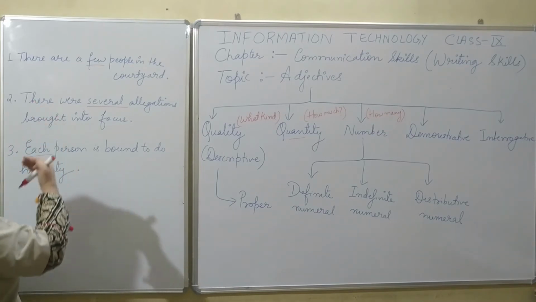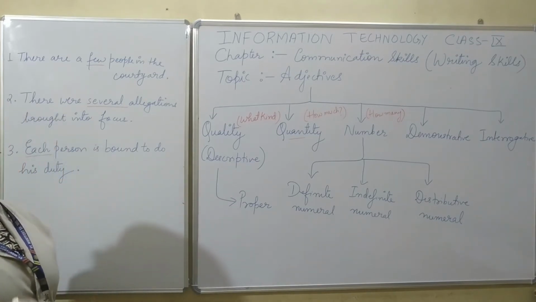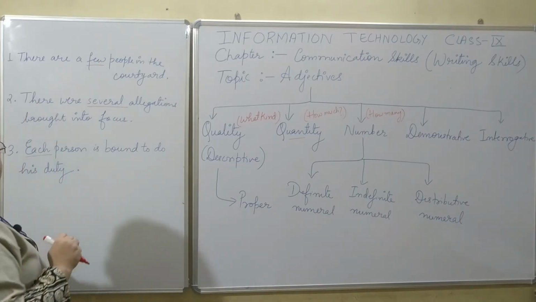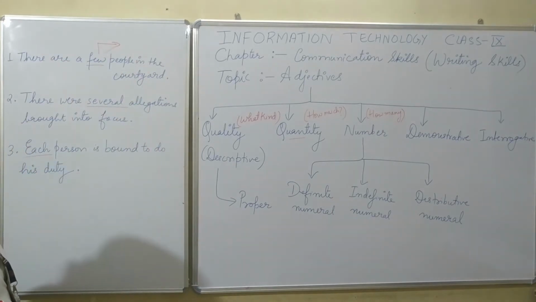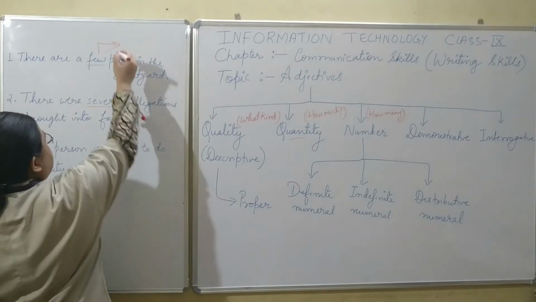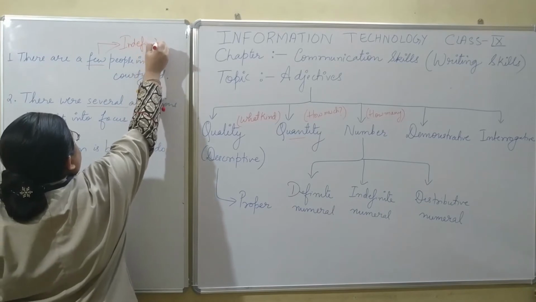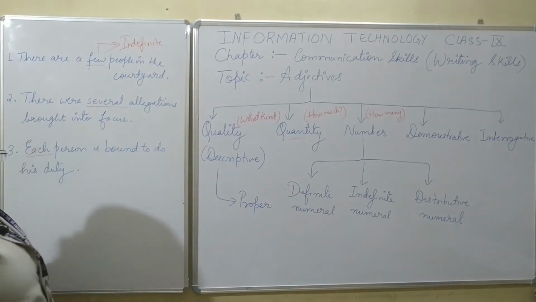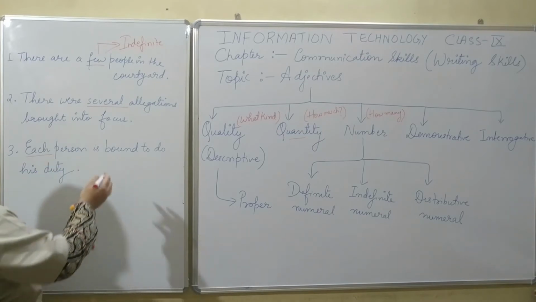Now in all these three sentences, the adjective of number has been used in three different ways. The first one is few. So few is what? It refers to indefinite numeral adjective. Why? Because we don't know how many people, what is the exact count. So few.